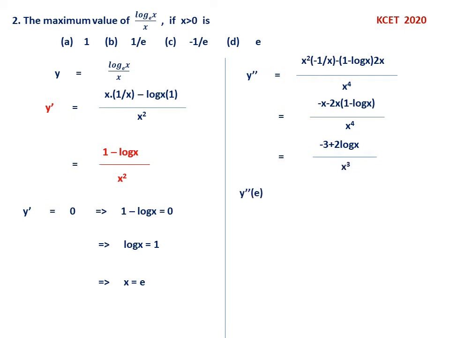So now this should be negative, y double dash at e. So you can check it. Minus 3 plus 2 divided by e cube. So definitely it is negative. So therefore x equal to e is the point of maximum, but the question asked is the maximum value. So y will be equal to 1 by e, because log e to the base e is 1, because y is log x by x. Therefore 1 by x is 1 by e. Therefore 1 by e is the answer. So option is B, 1 by e.